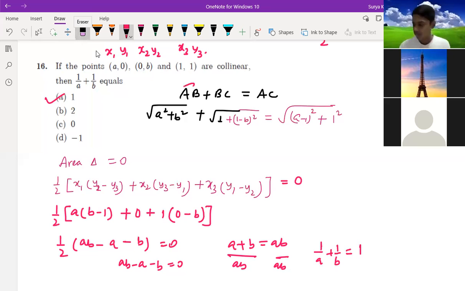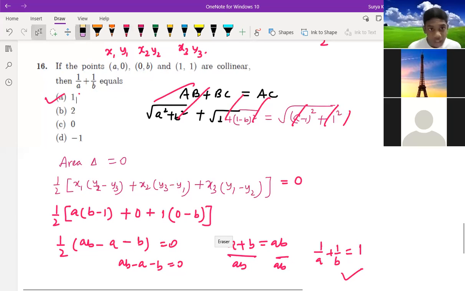Yes, sir, is my process correct? Yeah, it's correct only, because we have to get 1 by a plus 1 by b. So when we divide a by ab, a will get cancelled, we'll get 1 by b from first. Again 1 by a we will get, then it is equal to ab by ab. It's correct only. Very nice. Understood, Adarsh?